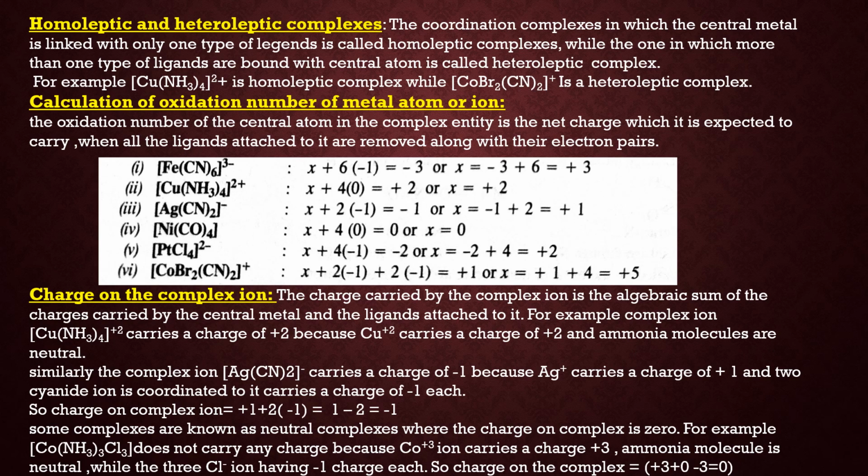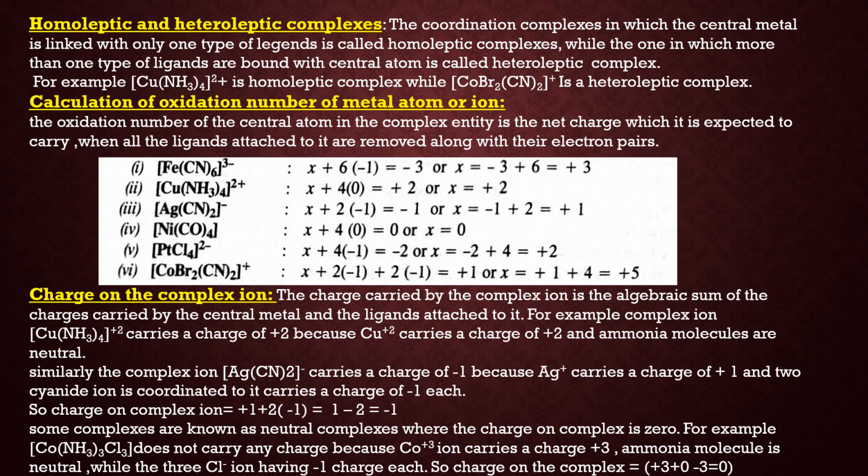Now there are 6 CN ligands and CN has a charge of minus 1. So X minus 6 is equal to minus 3, because the complex carries a minus 3 charge. So X is equal to plus 3. This is the oxidation state of iron. Similarly, in copper, X, NH3 is a neutral ligand. So X plus 0 is equal to plus 2. So Cu has a plus 2 charge.